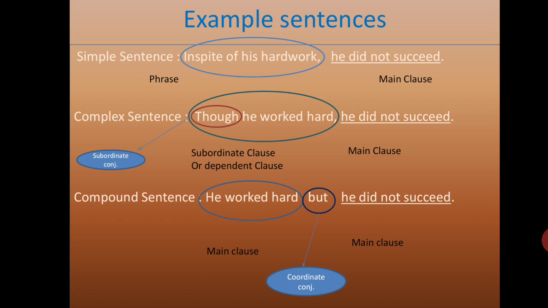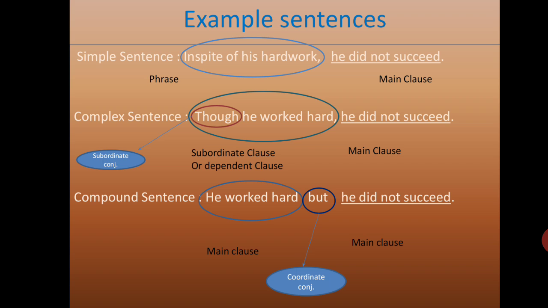difference of meaning. In spite of his hard work, he did not succeed. I have already told you this group of ideas is called contrasting ideas. In spite of his hard work, the effort he puts in, that means hard work, is something positive, but the result is negative. He did not succeed. One positive and one negative.